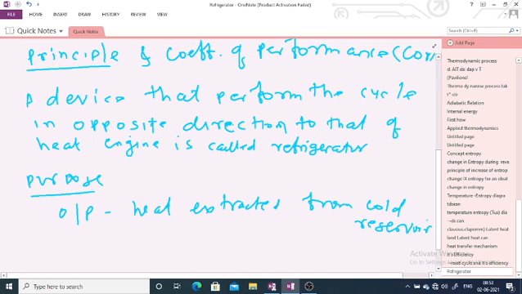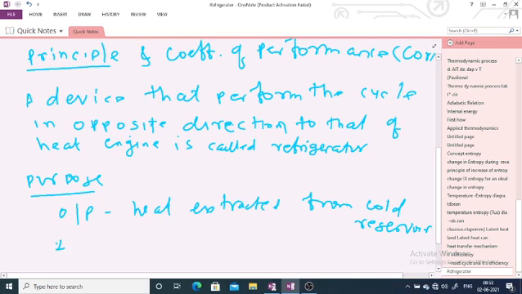And this is happening when external work is done. So the input in this device is the external work done on the system. This extraction of heat takes place only when external work is done.